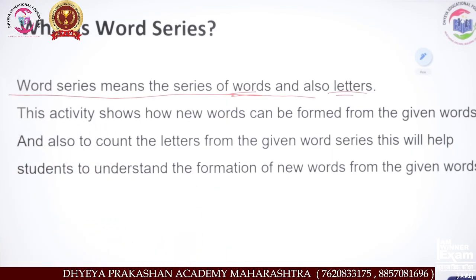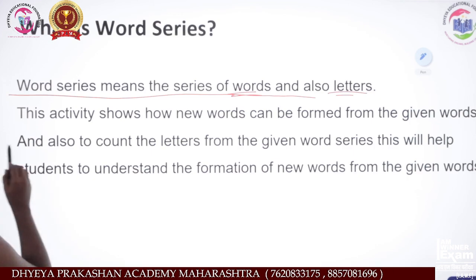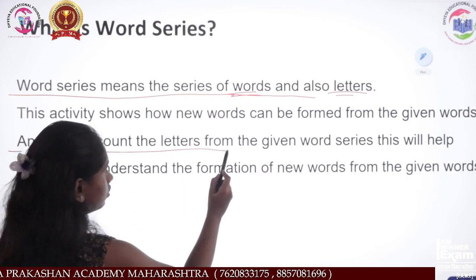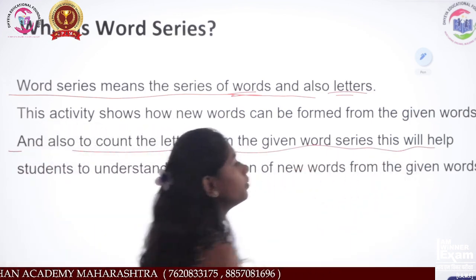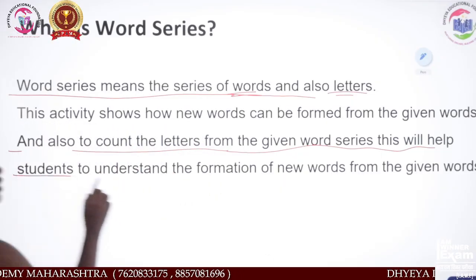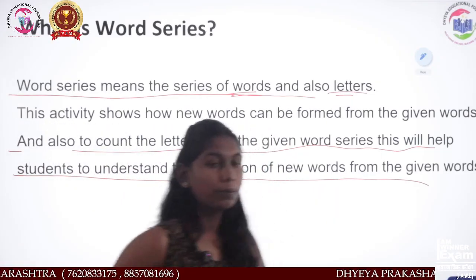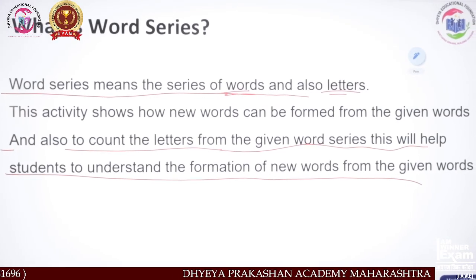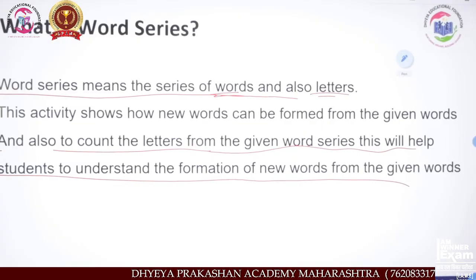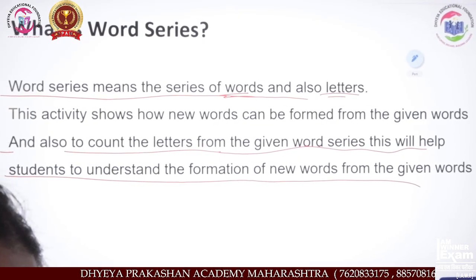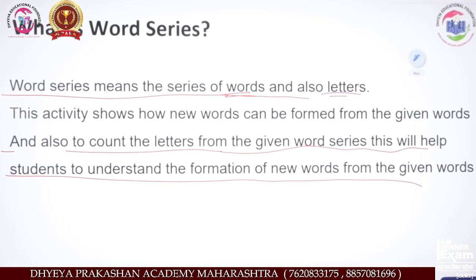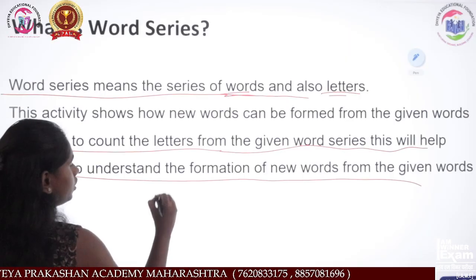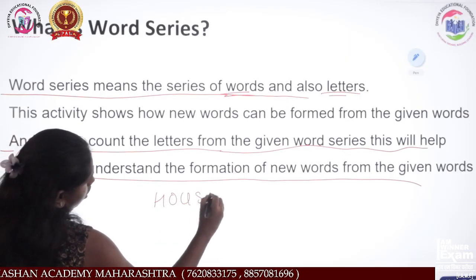Also it counts the letters from the given word series. This will help students understand formation of new words from the given words. Suppose a word is given, that is house.